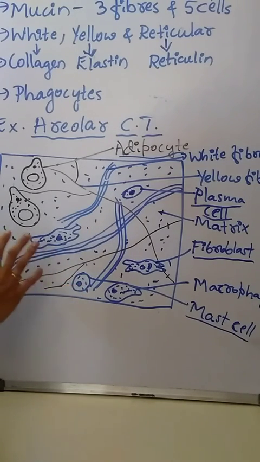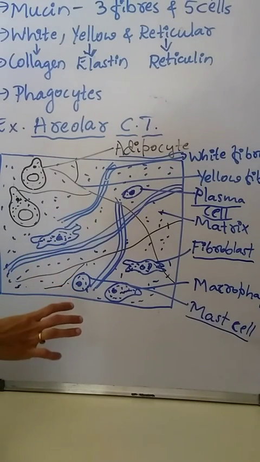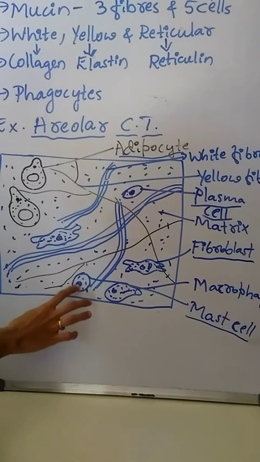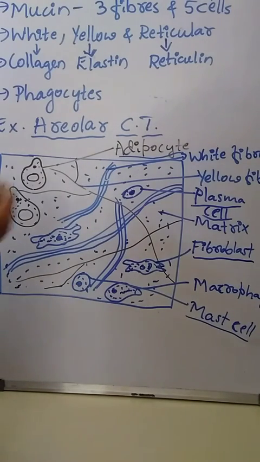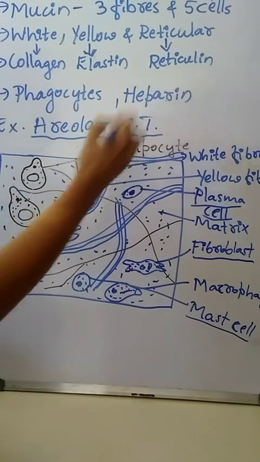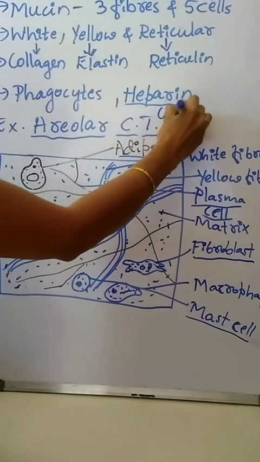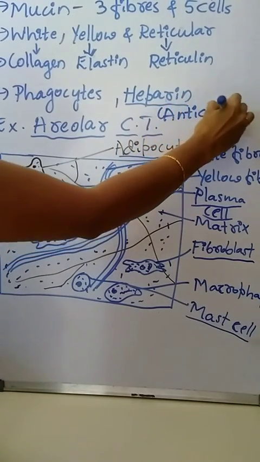Mast cells secrete heparin, and this heparin is an anticoagulant.